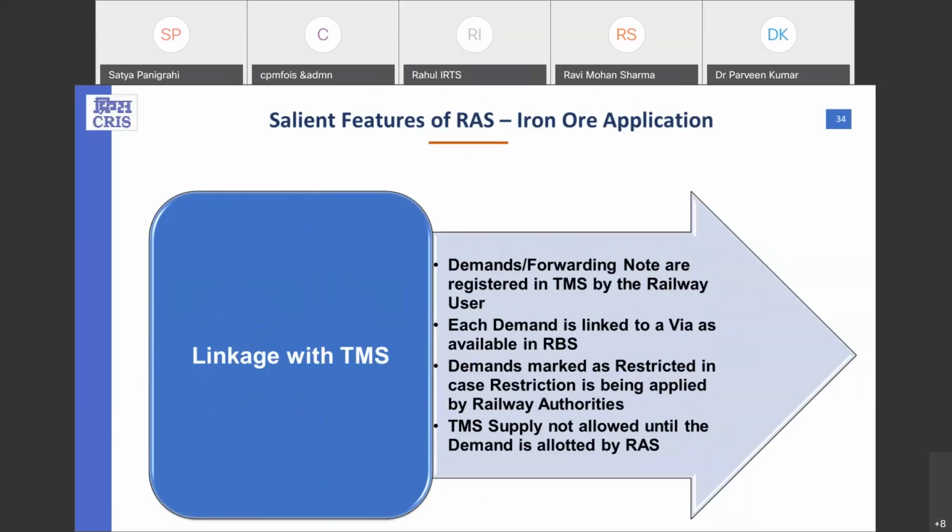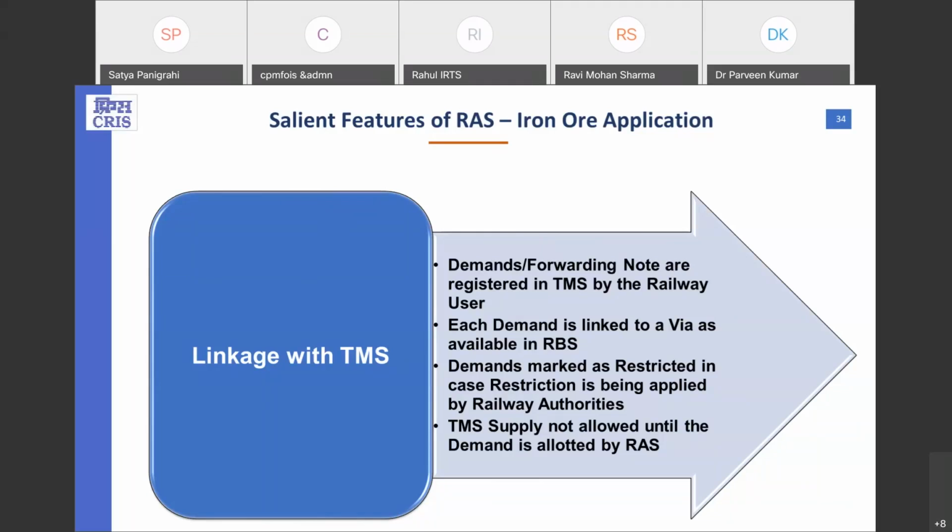Now again, linkage with the TMS. As I told earlier, RAS is very closely related with the TMS applications. Outstanding indents registered in the TMS are taken by the RAS applications. Demand and forwarding note are registered in TMS by the railway user. Each demand is linked to a wire available in the RBS, and that RBS wire is matched with the indents in RAS systems. If that match is found and that wire is available in the RAS application, then the demand is allotted, otherwise it is not allotted.